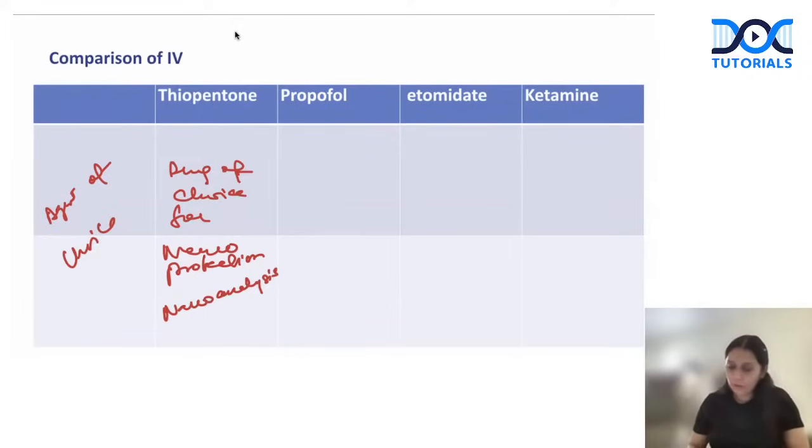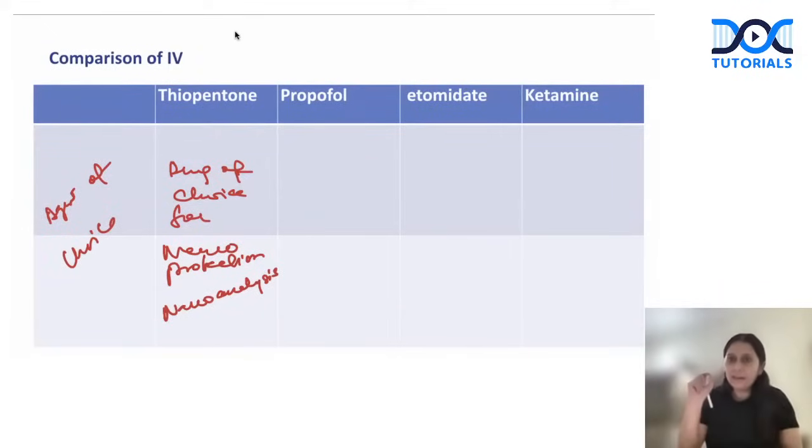Remember this. What about propofol? It is agent of choice in multiple conditions. You know, propofol has replaced thiopentone. Yes, Sam, I'm coming back to your query: can ketamine act as a cardiac suppressant also? Yes, I will come back to that query. Propofol is agent of choice at varied places, and I will come to where in a moment.